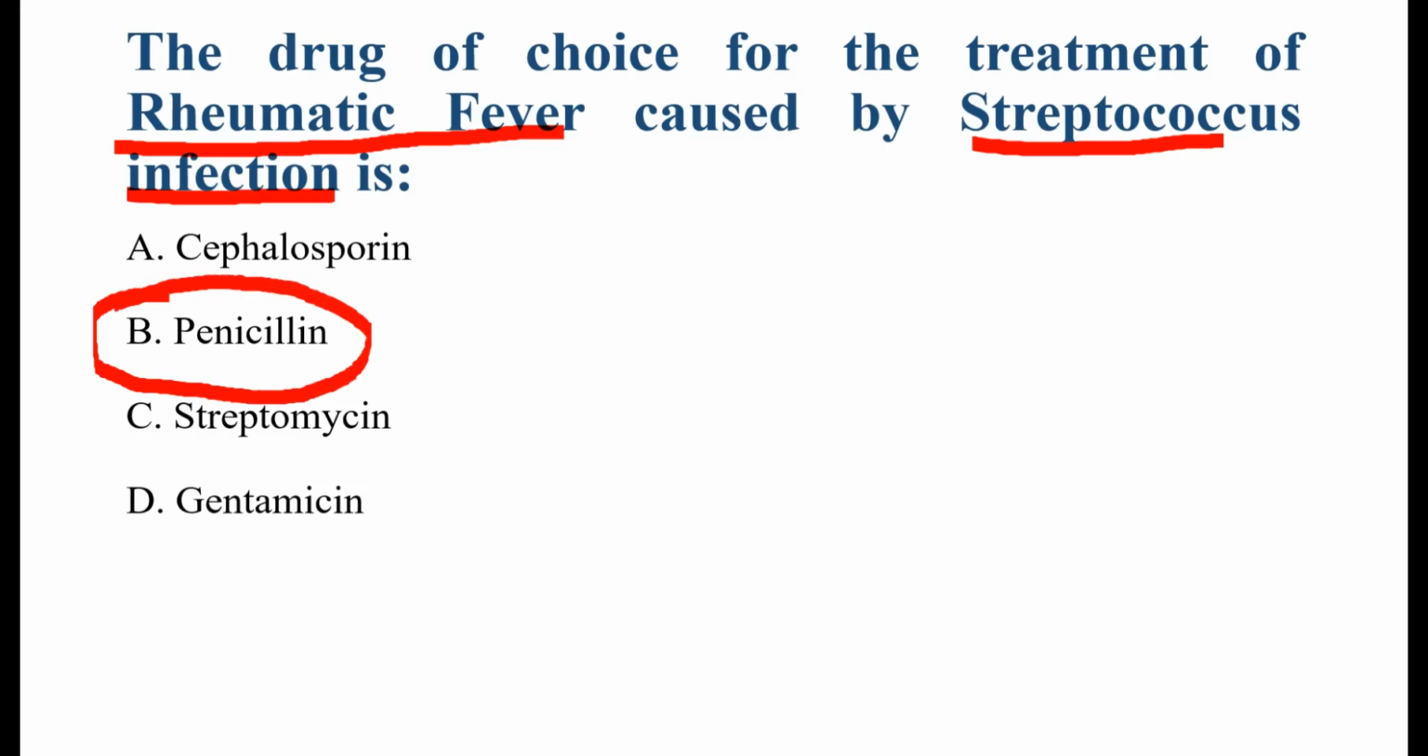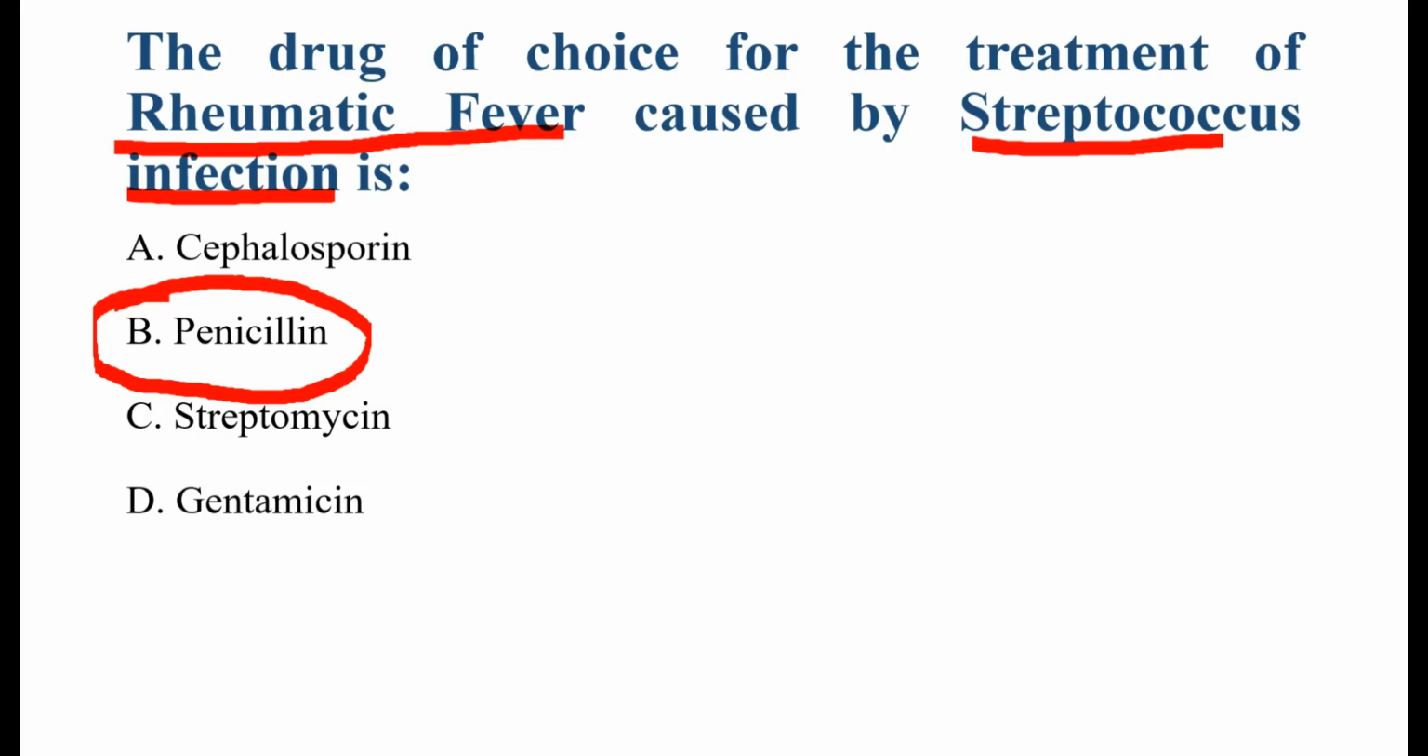So the correct answer is option B, that is penicillin. Penicillin is the drug of choice for streptococcal infection. It works by inhibiting bacterial cell wall synthesis, killing the streptococcus bacteria. For rheumatic fever, doctors commonly use benzathine penicillin G because it helps to eliminate the streptococcal infection, prevent the recurrence of rheumatic fever, and reduce the risk of rheumatic heart disease.